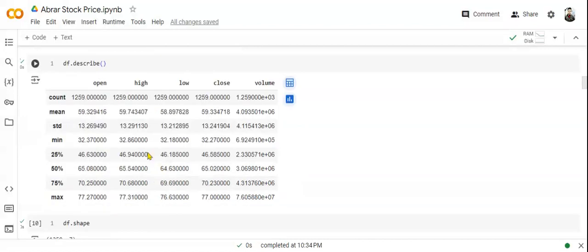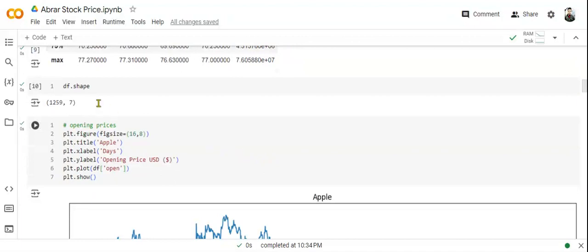Here we use describe to describe the data into count, mean, standard deviation, minimum, 25%, 50%, 75%, and maximum. So here we used open, high, low, close, volume. The count for open, high, low, close, volume is all 1259.00. Here we can see the mean values, standard deviation, minimum, and maximum. We can see different values for open, high, low, close, and volume.